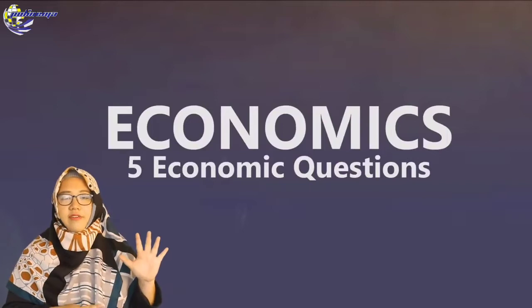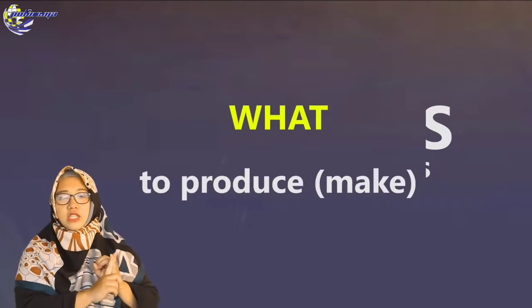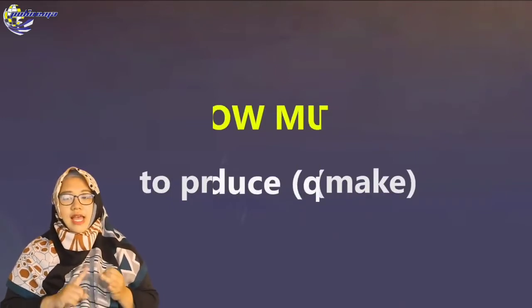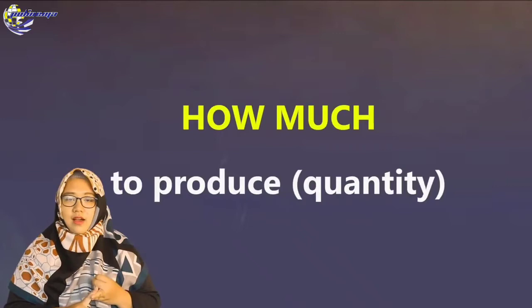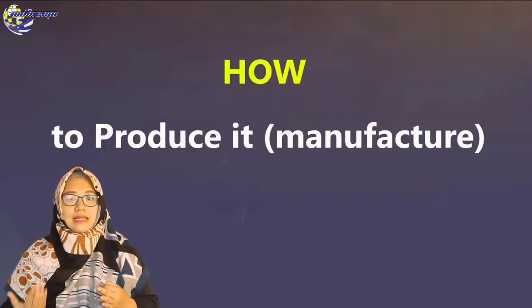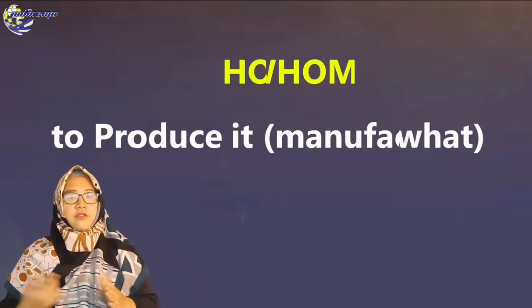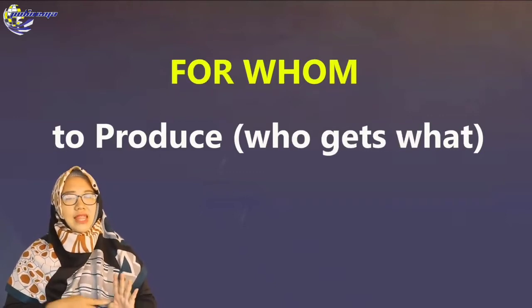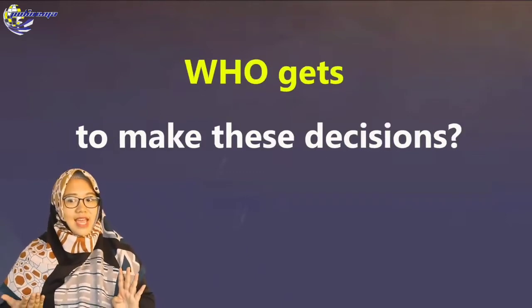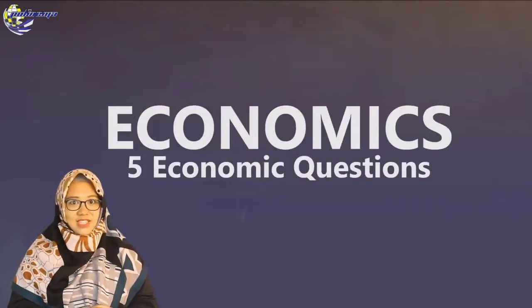Okay, based on this problem, society has to figure out some economic questions. There are 5 economic questions known as 5W and 1H. The first is what to produce and how much to produce, related with cost and quantity. Then how to produce it, related with the method and manufacturing process from raw material to finished good. And for whom to produce, related with who gets what and who gets to make this decision. So these are the economic questions.